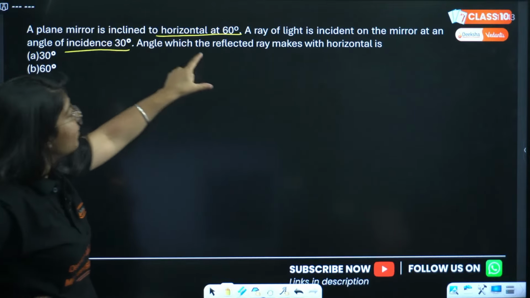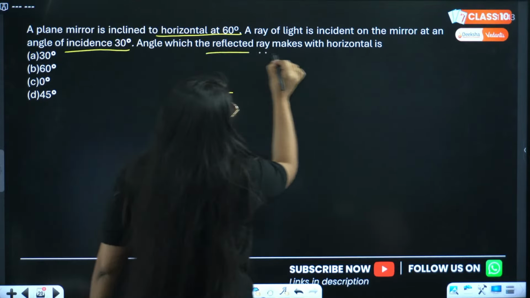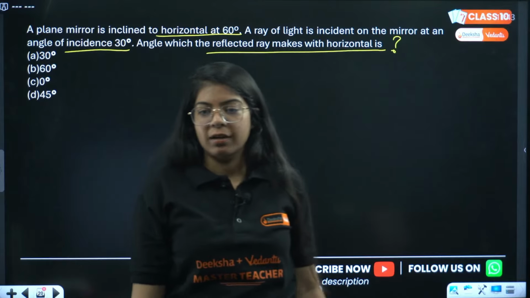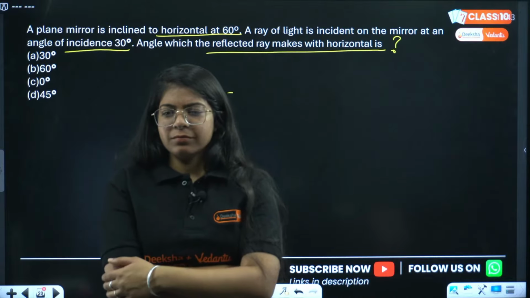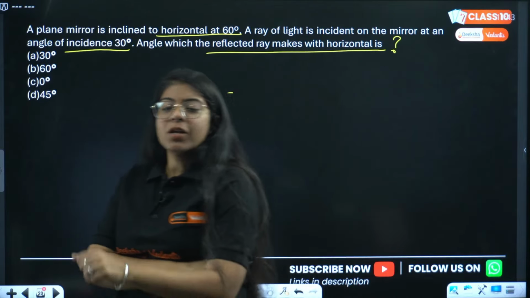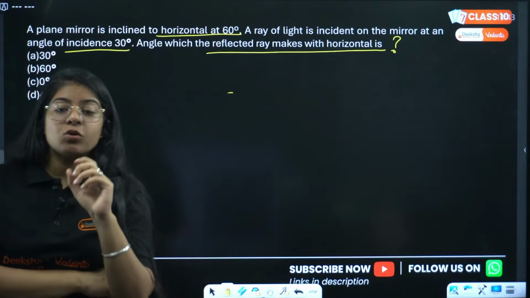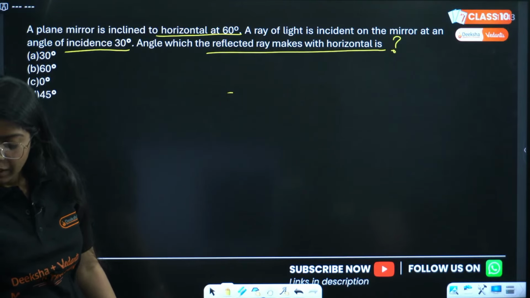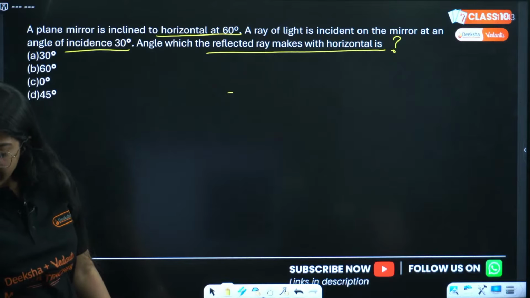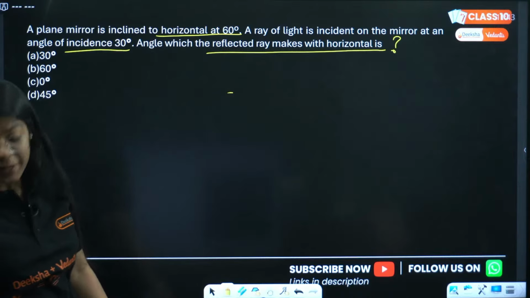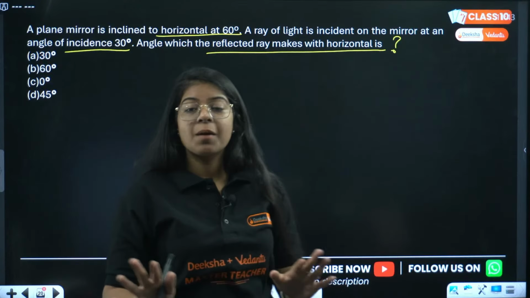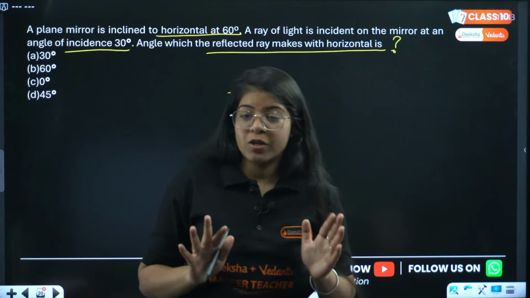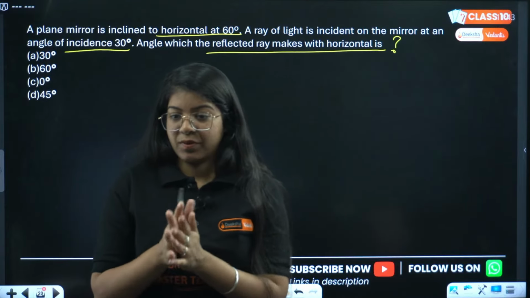Find the angle which the reflected ray makes with horizontal. Anyone knows the answer of this question or how to solve it? This is a bit of a tricky question, so do not worry. We are solving this, but let me know if you know how to solve it.